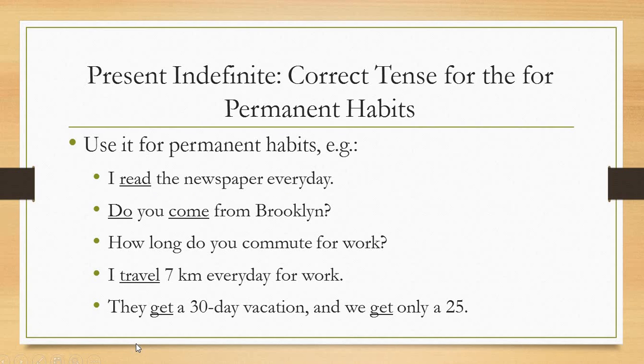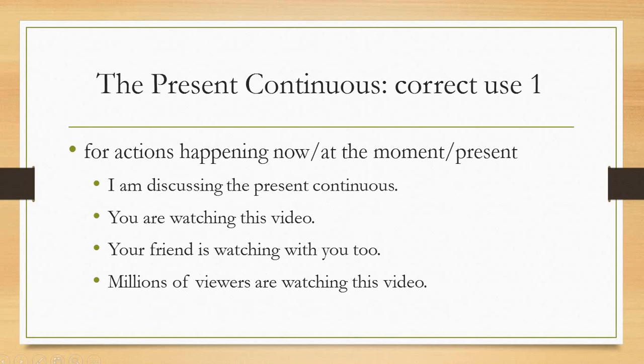So what is the correct form that we should use? What is the correct tense form that we should use for habits? We should use the indefinite tense, the present indefinite tense for habits. Like this, I read the newspaper every day. Do you come from Brooklyn? How long do you commute for work? I travel 7 kilometers every day for work. They get a 30-day vacation. This is just a correction of the previous sentences. And in the later slides, we'll talk about the correct use of the present continuous tense.